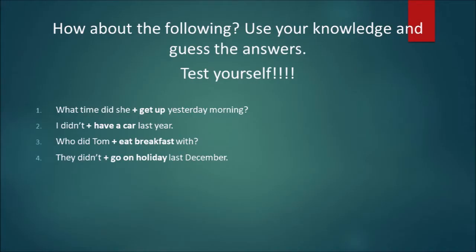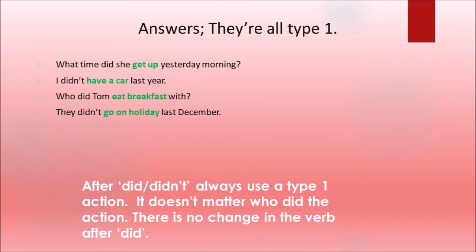4 more questions. Use your knowledge and choose the right form of the action chunk. Okay, the answers, they're all type 1 because they all come after did or didn't. Here are the answers. What time did she get up yesterday morning? I didn't have a car last year. Who did Tom eat breakfast with? They didn't go on holiday last December.